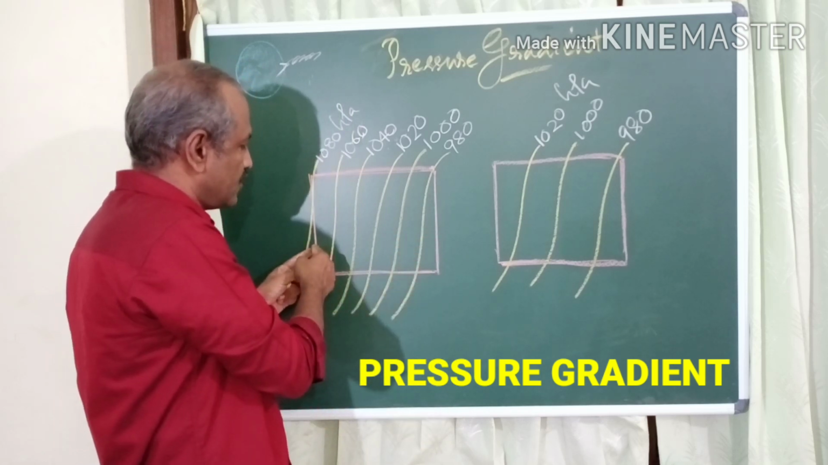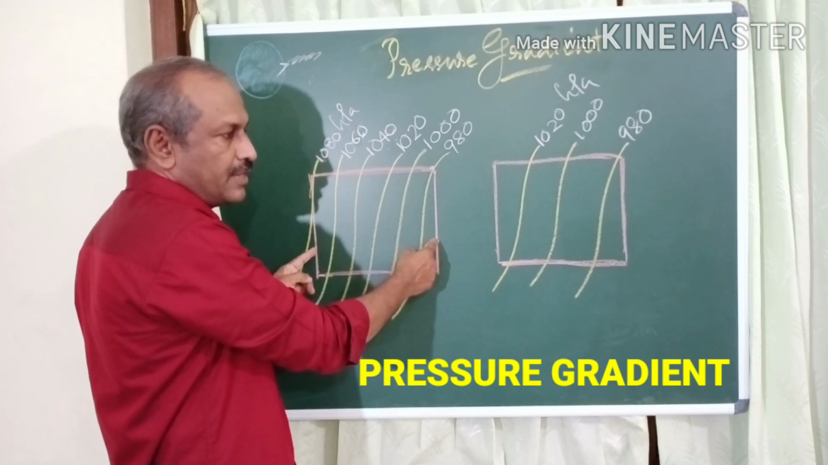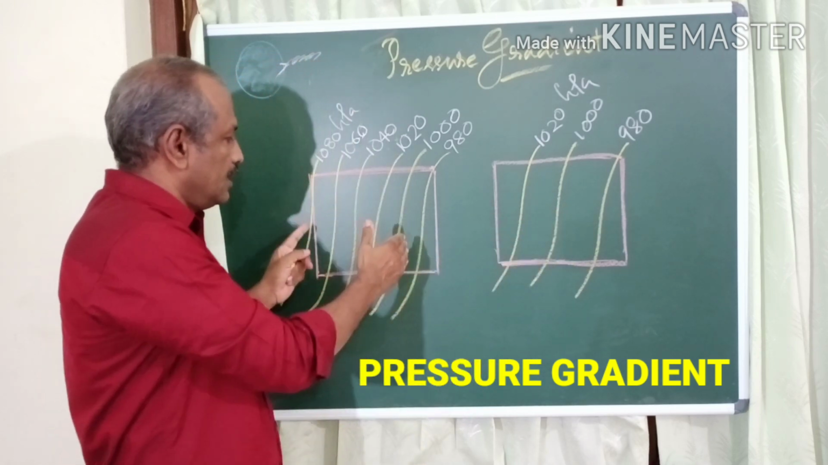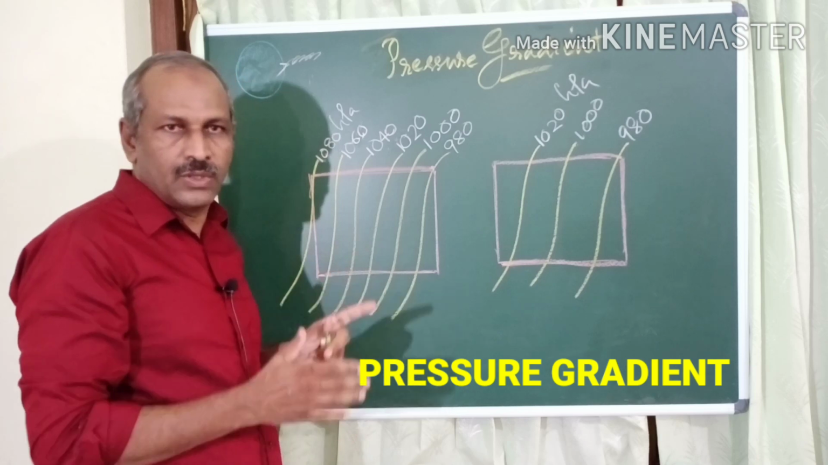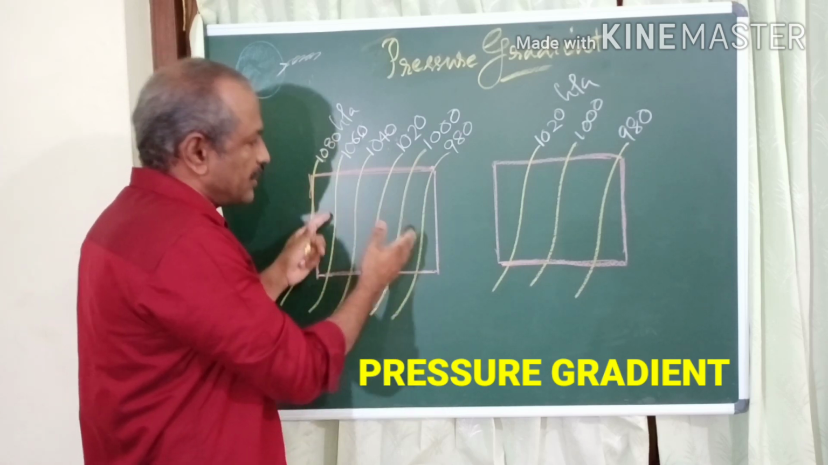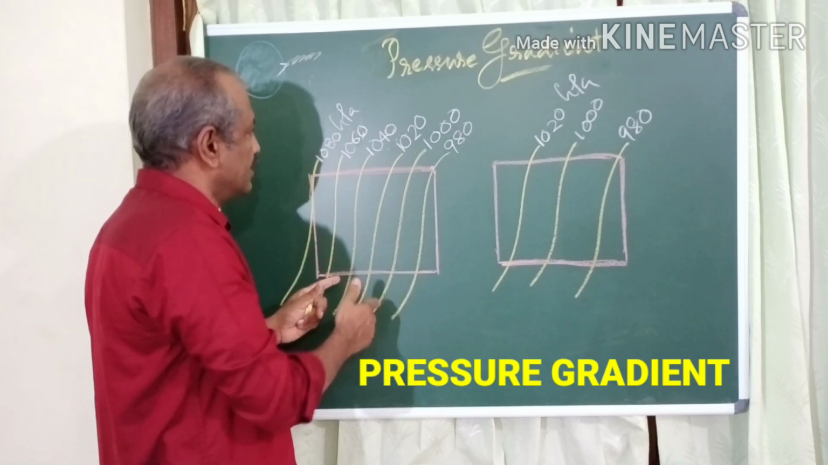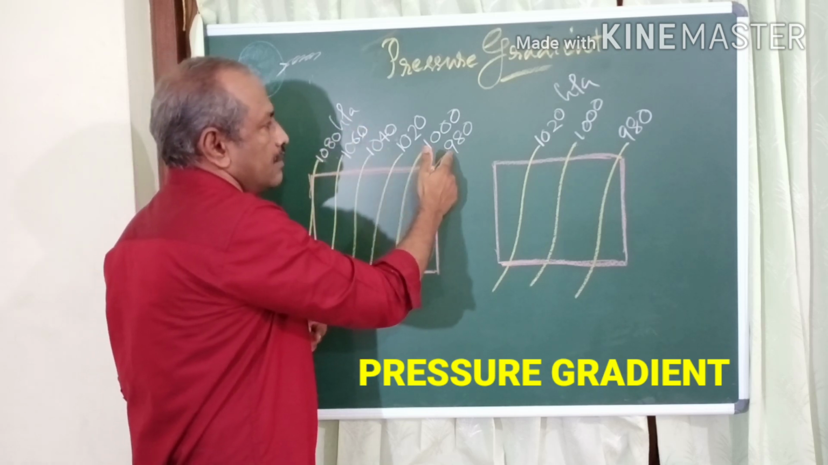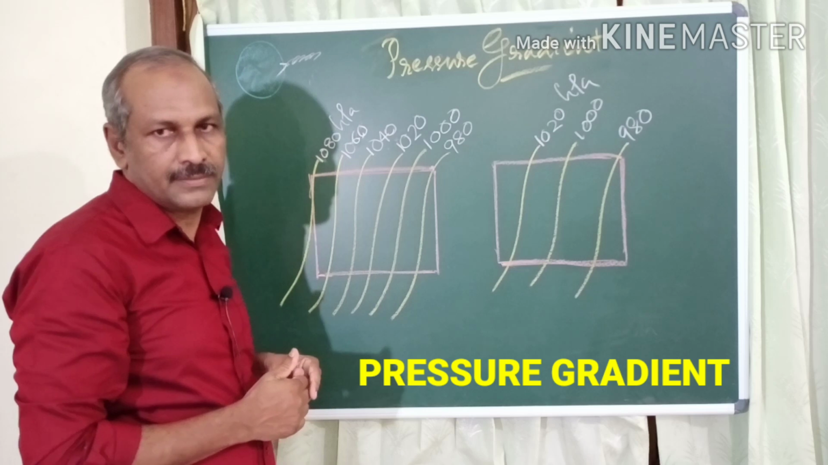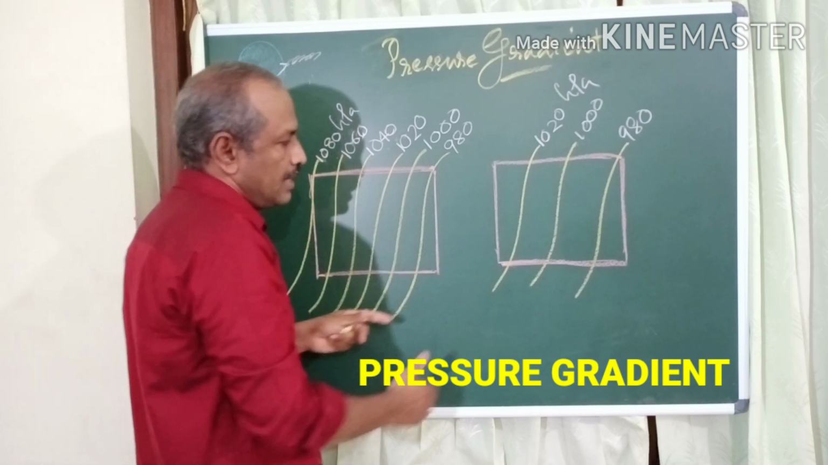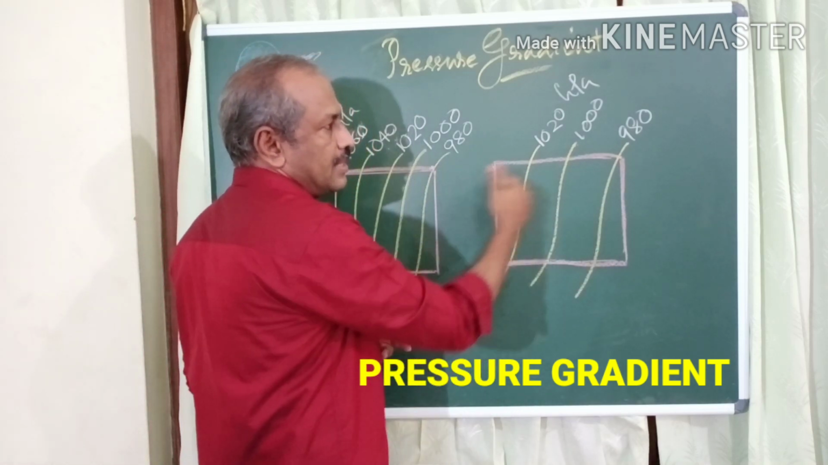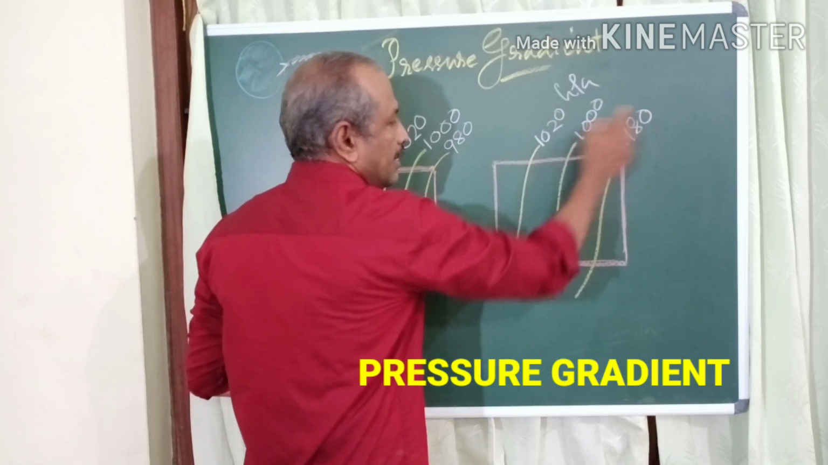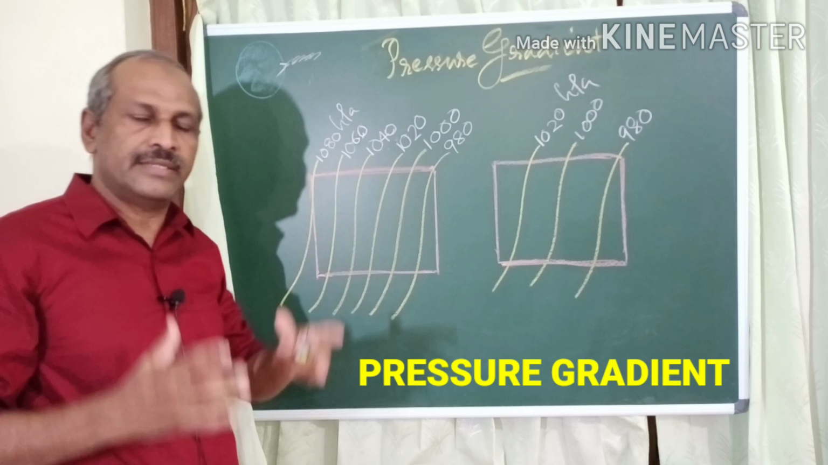For example, distance from here to here. Suppose it is, what, 5 kilometers. From here to here, 5 kilometers. So given the horizontal distance, what is the pressure difference here? From 1080 hectopascal to 980 hectopascal. That's the pressure difference here. And here, given the horizontal distance, what is the pressure difference? 1020 to 980. Where is the greater pressure difference?